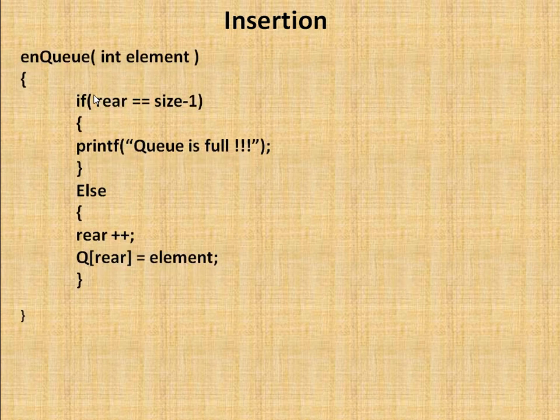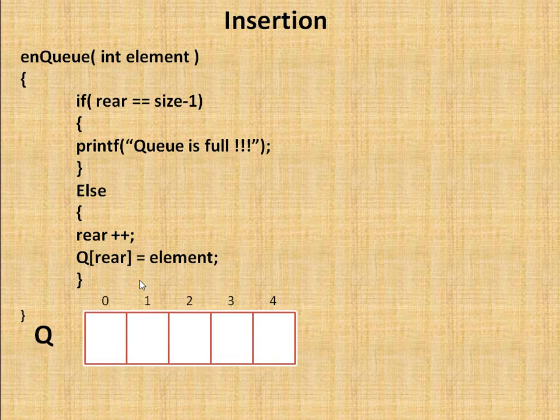This is the simple code I'm providing here. Element is the element I want to insert, and my condition is: if rear position is equal to size - 1, then the queue is full. Otherwise, increment the rear value, because initially rear is -1, so incrementing it becomes 0, and at that position the element will be inserted. Initially our queue looks like this, totally blank. Now I am firing the enqueue method for the first time with element 10. You can see here 10.